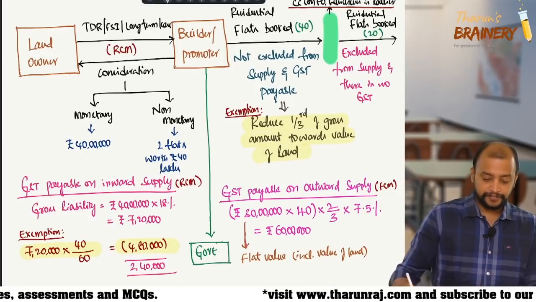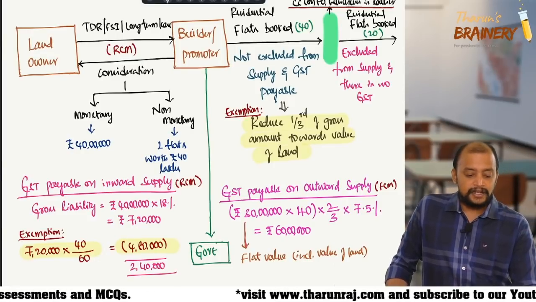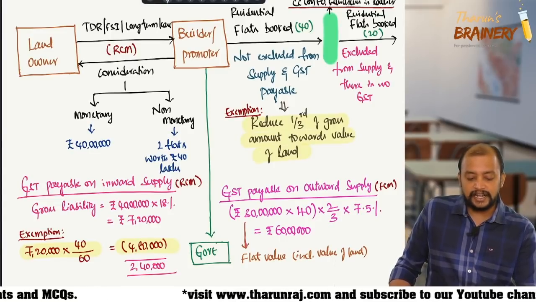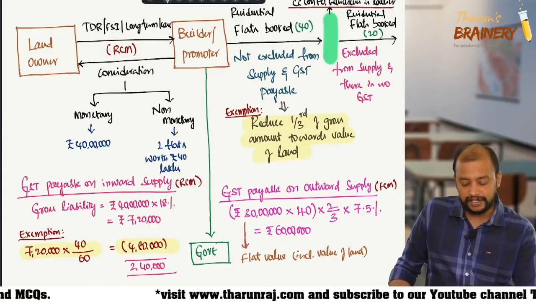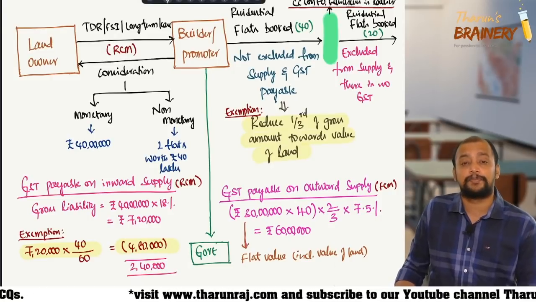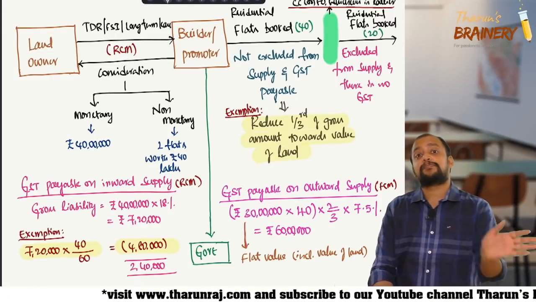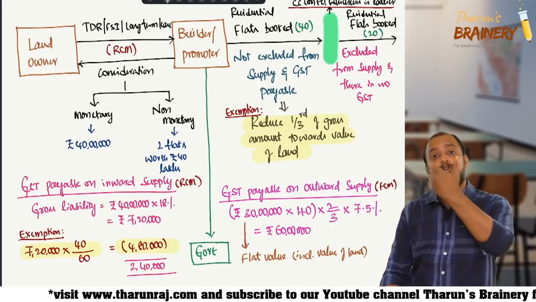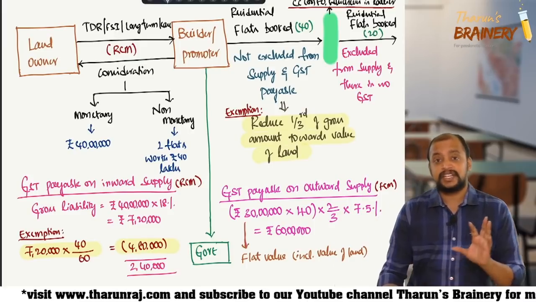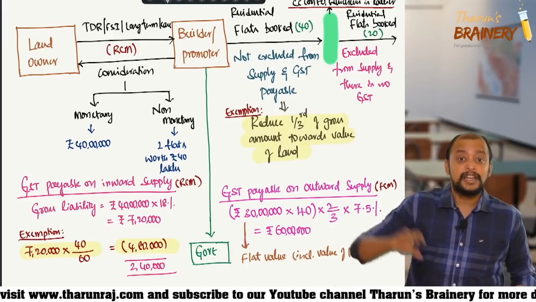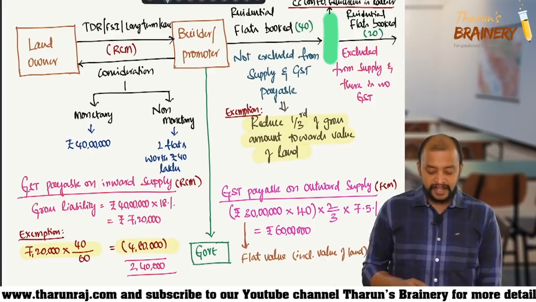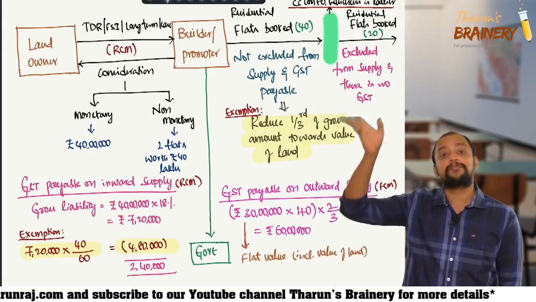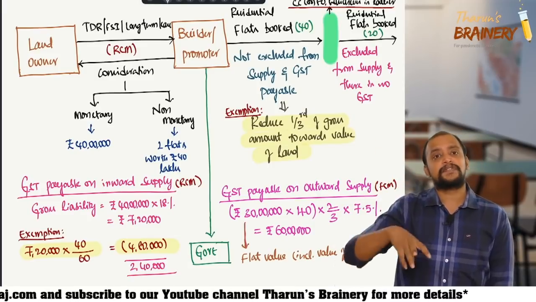Okay. Next. Sir, at the time of getting right to use land, how one can ascertain how many flats booked before completion or after completion? That's the reason why they will not pay GST now. The time of supply is not at the time when they get the right. The time of supply is at a later point of time. So they don't have to pay GST now. They need to pay GST upon completion certificate. So this 2,40,000 they need to pay at the time of completion certificate. That is the time of supply in this case.